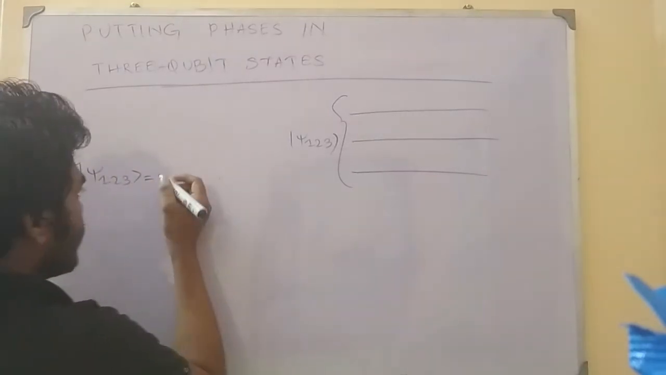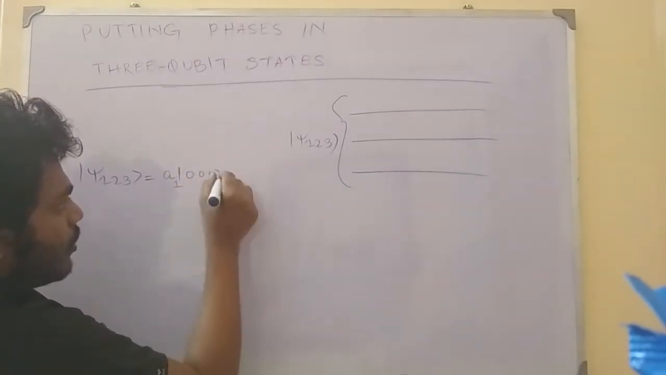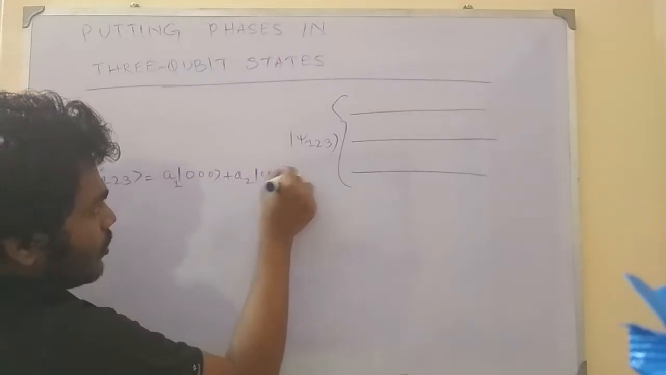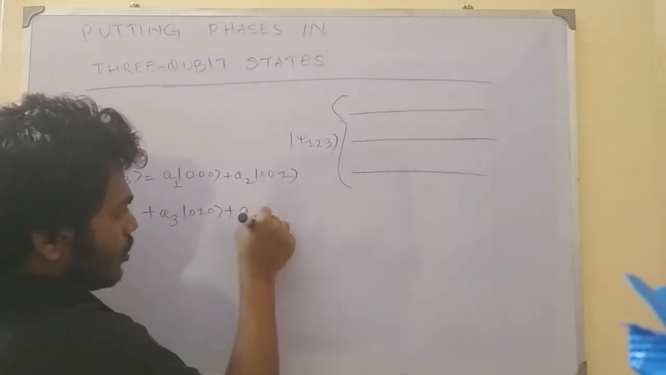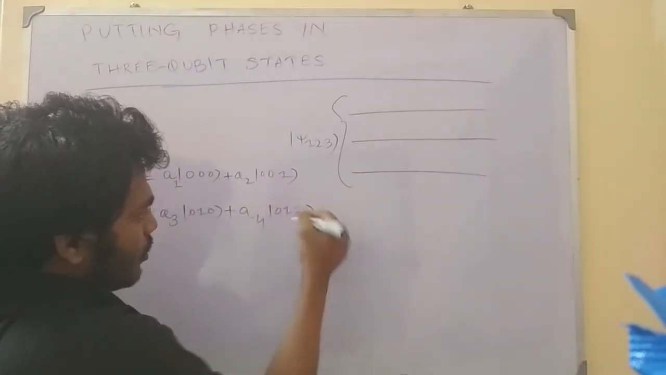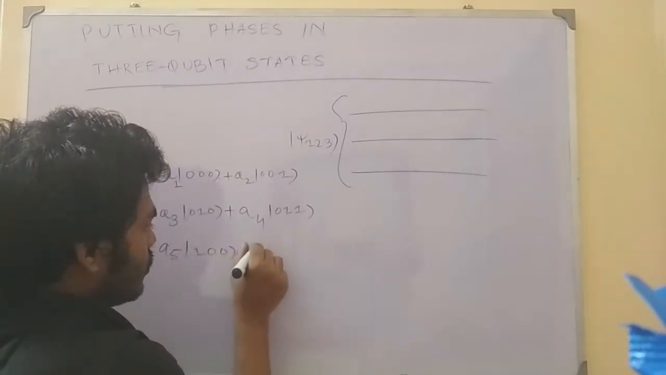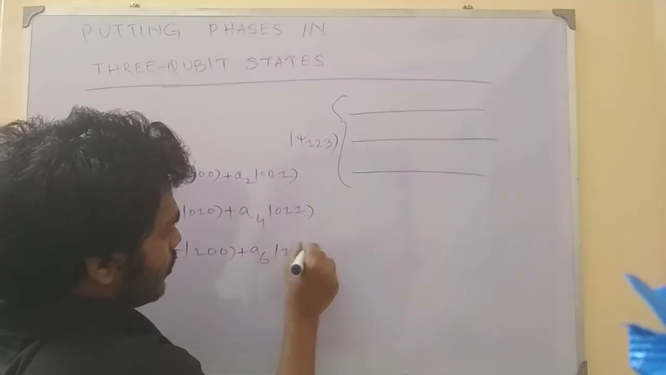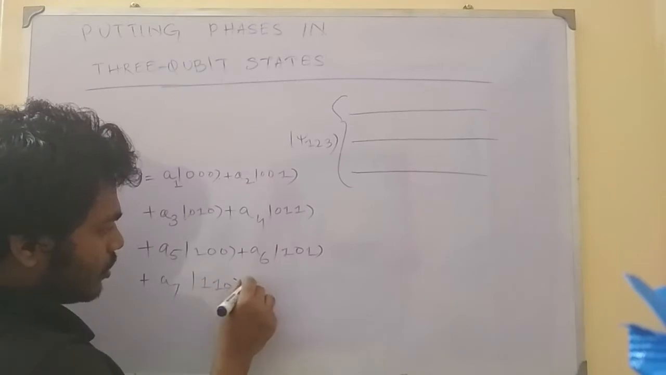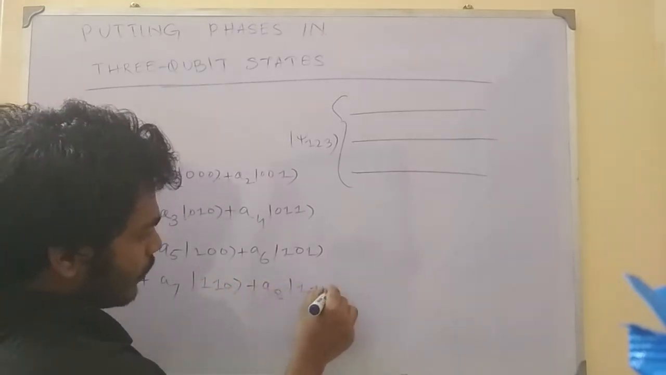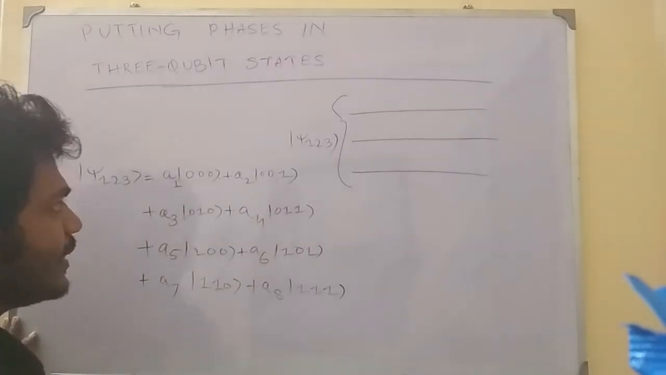an arbitrary state like a1 |000> plus a2 |001>, a3 |010>, a4 |011>, a5 |100>, a6 |101>, a7 |110>, a8 |111>, right? So now let us see how we can introduce phase in each of the single terms.